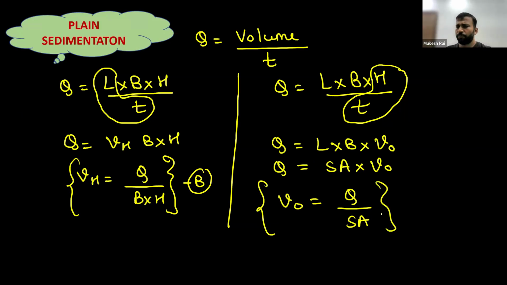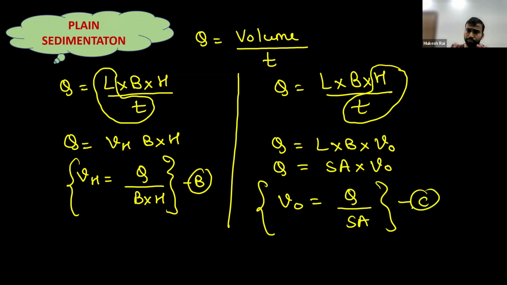And students, believe me, this is the most important formula from environmental engineering. You will find this formula in the plane sedimentation tank. You will also use this formula in the filtration unit. You will also use this formula in wastewater engineering. So this is the most important formula, that is V naught is equal to discharge upon surface area.